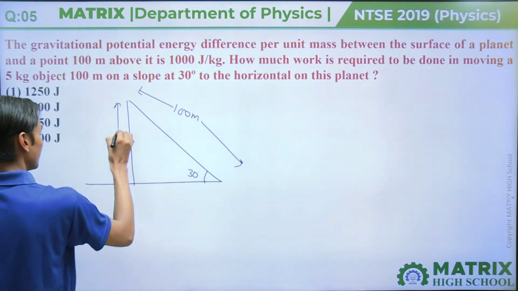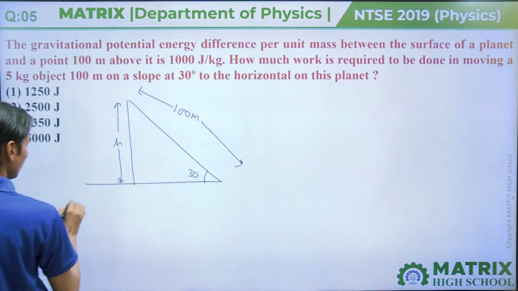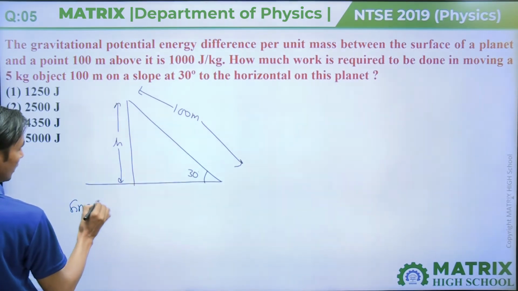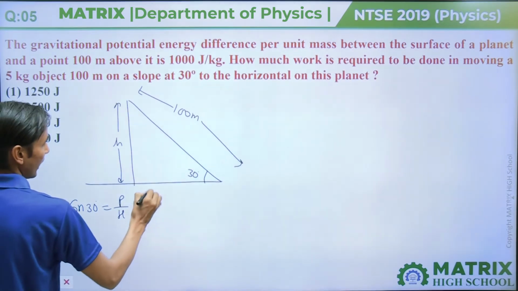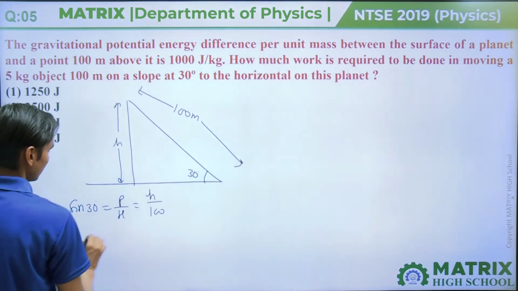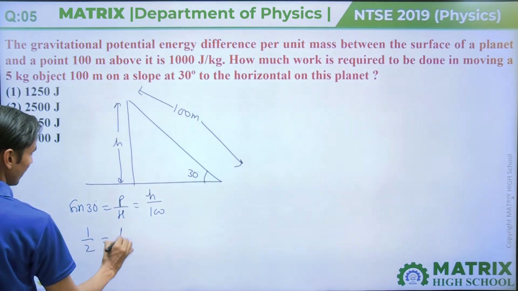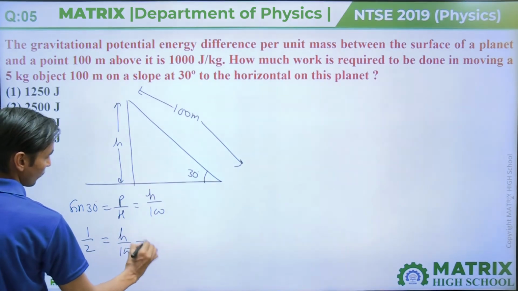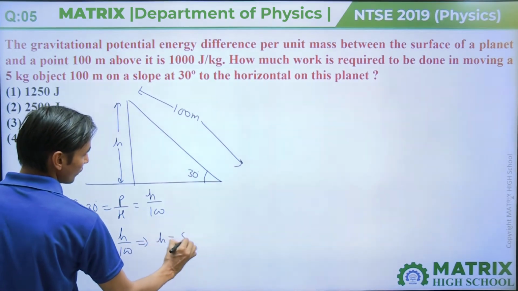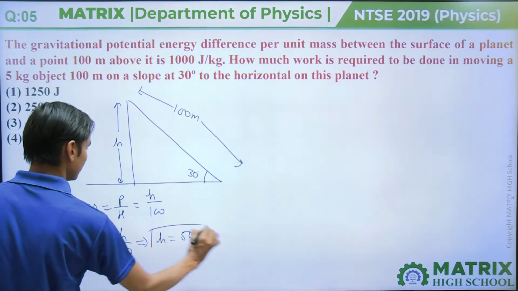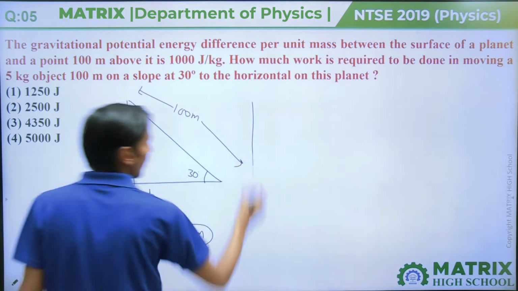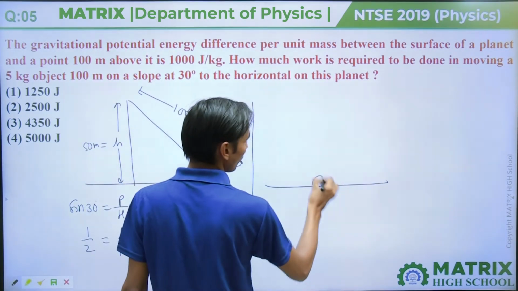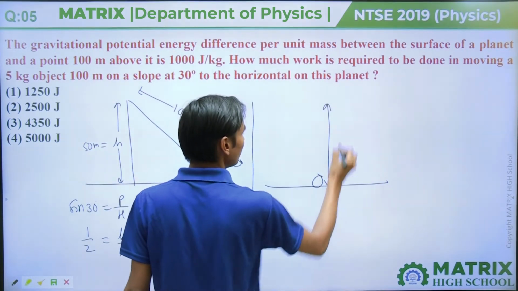Then this height we can calculate, as we know sin 30 equals perpendicular upon hypotenuse, that will be h upon 100. Sin 30 is 1 by 2, so h upon 100, from here h equals 50 meter. So the particle from the surface has gone 50 meter height.